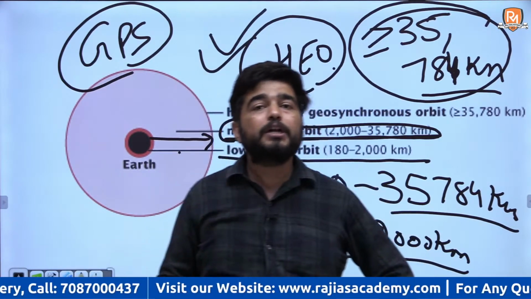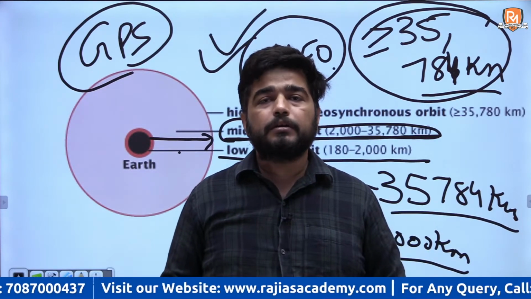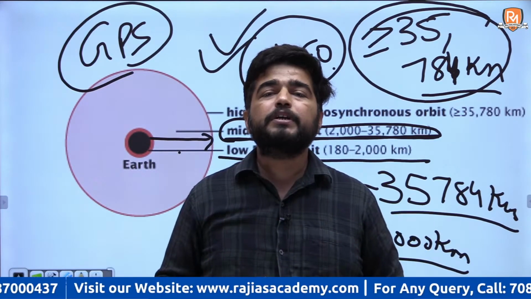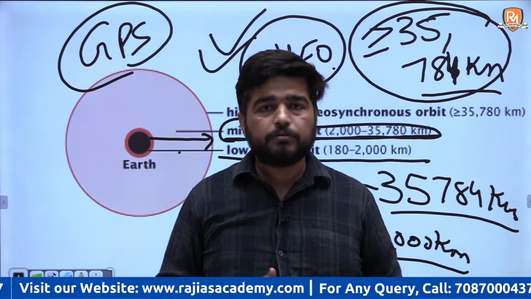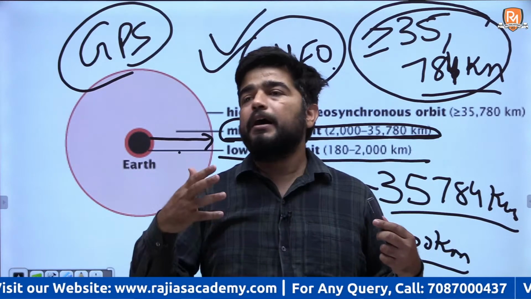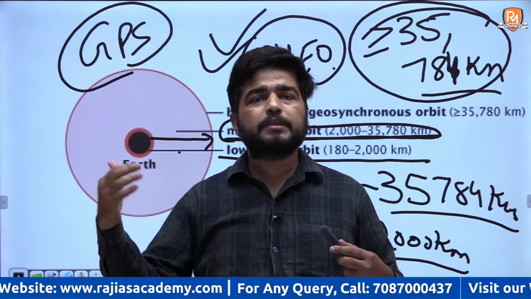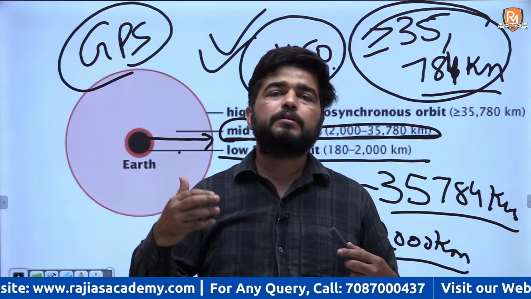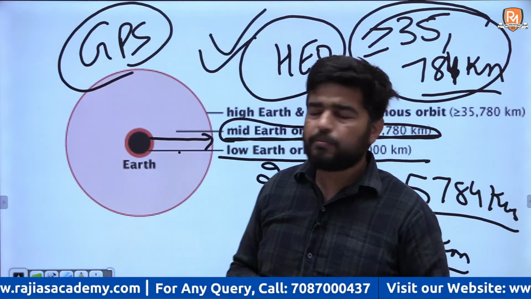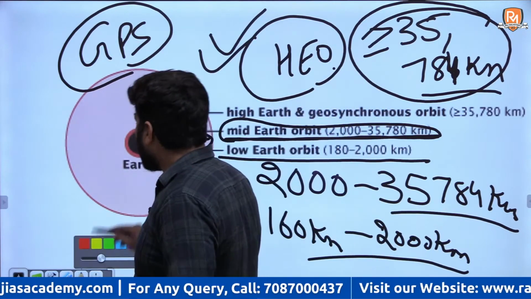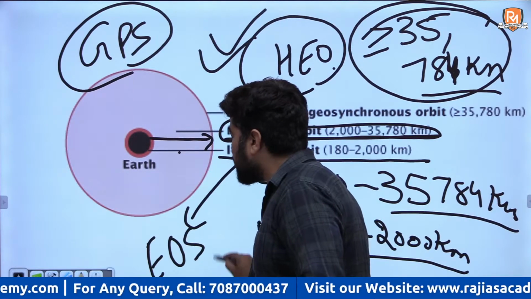Similarly, Galileo is the navigational system of the European Space Agency and European Union. Like our IRNSS, our navigation system, which is launched in high Earth orbit. I will talk in detail about those. Okay, low Earth orbit. In low Earth orbit, Earth observatory satellites are launched.